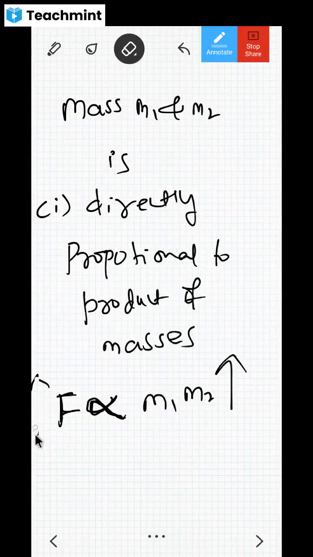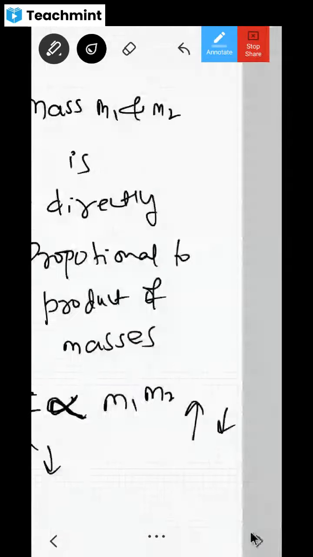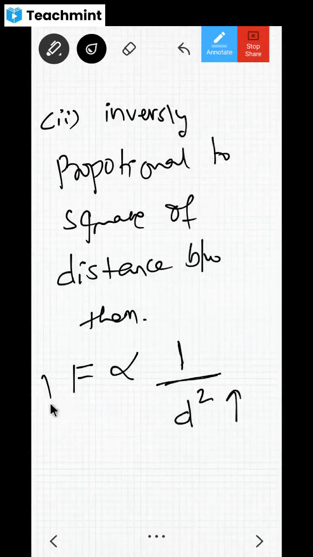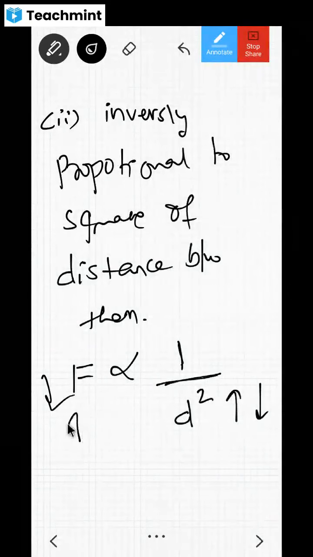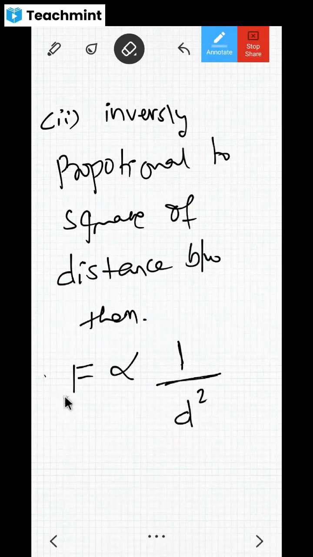In the numerator, directly proportional means one increases, another increases. For example, this increases, this also increases; this decreases, this also decreases. Inversely proportional means if it increases, it decreases, and if it decreases, it increases. Clear? So that is directly proportional and inversely proportional. I think you have learned this in 8th standard, but still I'm repeating those things.